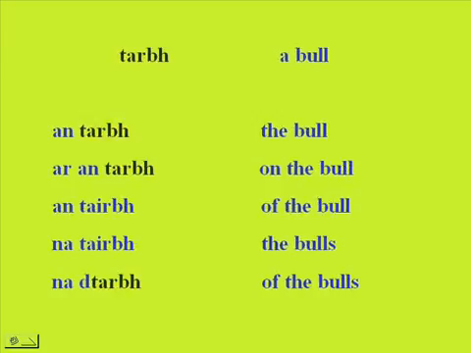For tarra, a bow, we have an tarra, the bow, ar an tarra, on the bow, an tarra, of the bow, na tarraí, the bows, and na dtarra, of the bows.